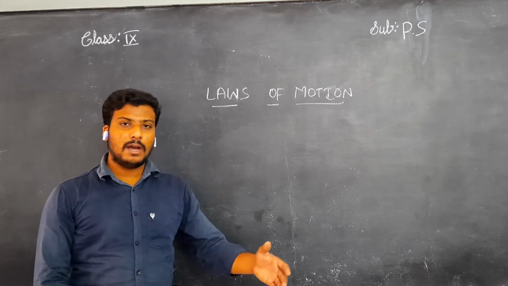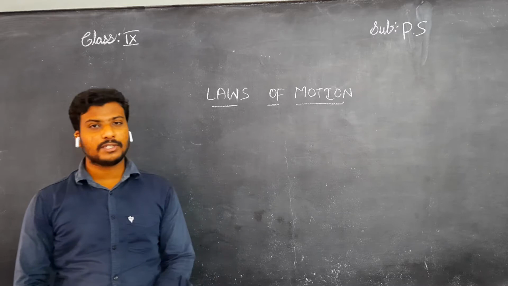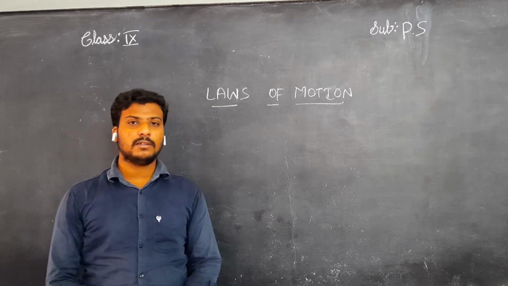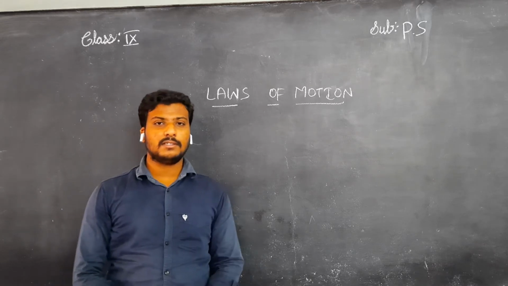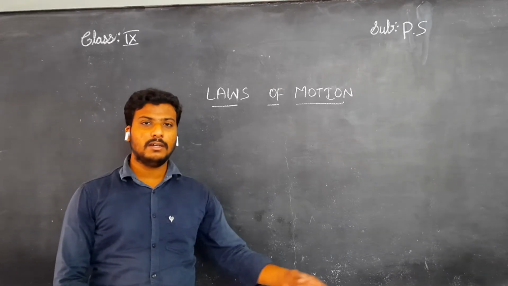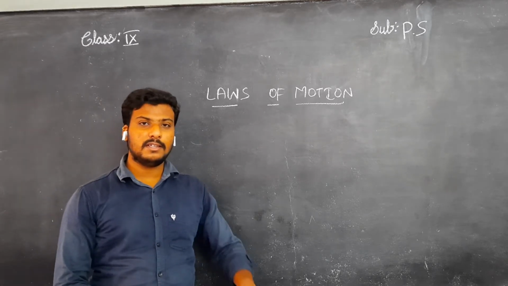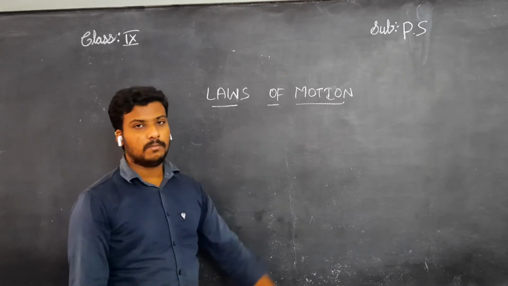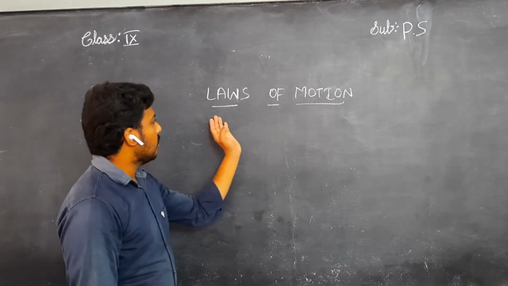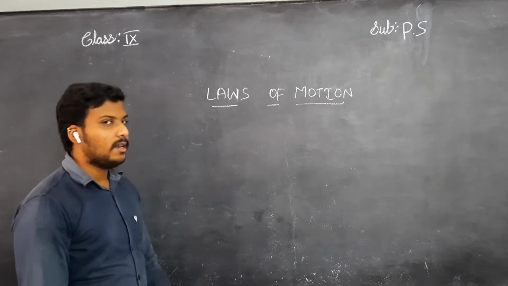Next you have learned what is speed, what is velocity, what is displacement. Along with that, you have learned some activities, and the last topic we learned is acceleration. Right now, in this lesson particularly, we are dealing with laws of motion. There are laws for motion. Okay, what are the laws?